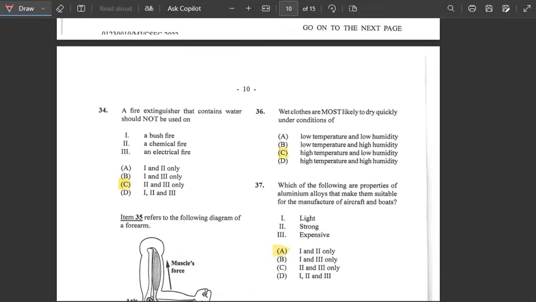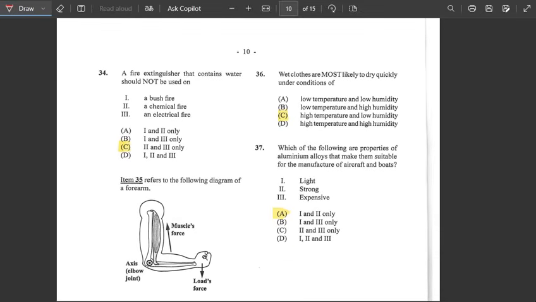Alright, number 34, it says a fire extinguisher that contains water should not be used on.